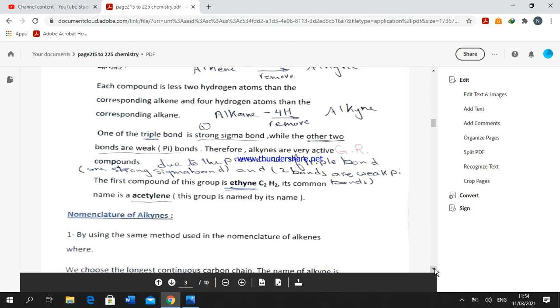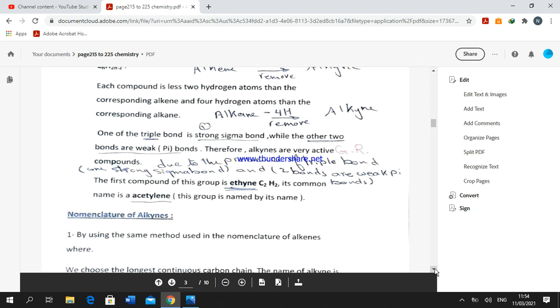Acetylene gas is used in cutting and welding metals. Because acetylene is very active, it can react with oxygen and form a flame known as the oxyacetylene flame, used in cutting and welding metal because its temperature reaches above 3,500 degrees Celsius.